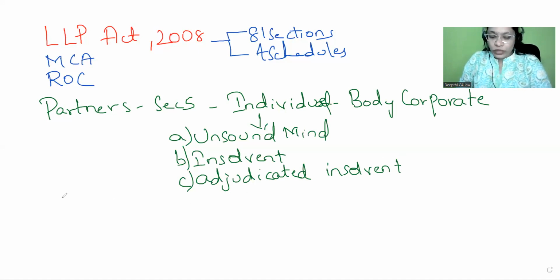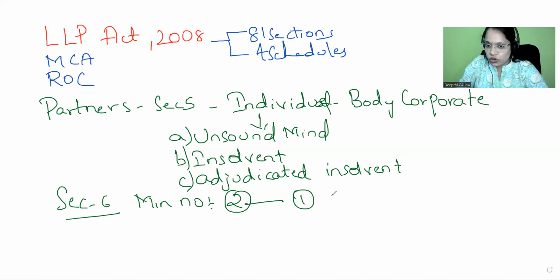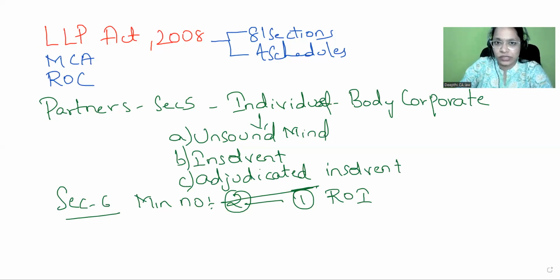How many minimum partners do we require? Section 6 defines it: at least 2 partners, out of which one must be a resident of India. Sorry, not section 6 for that, it was section 7.